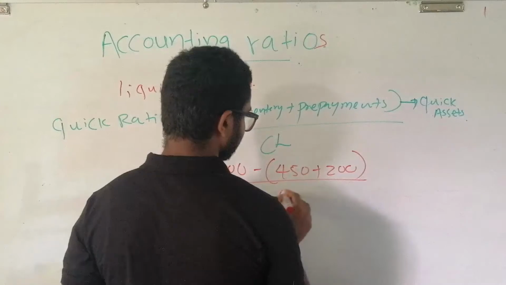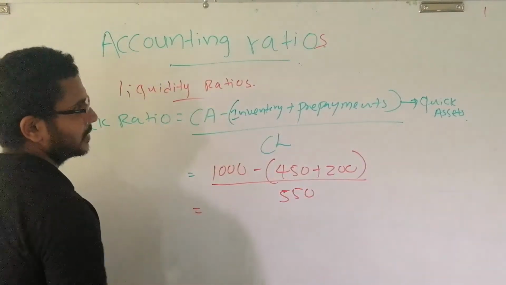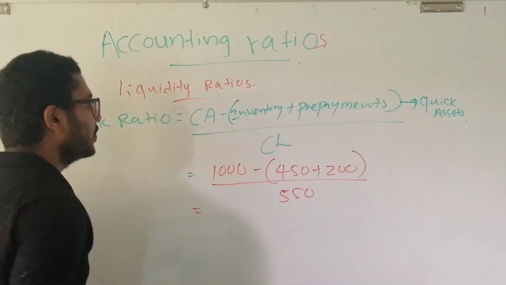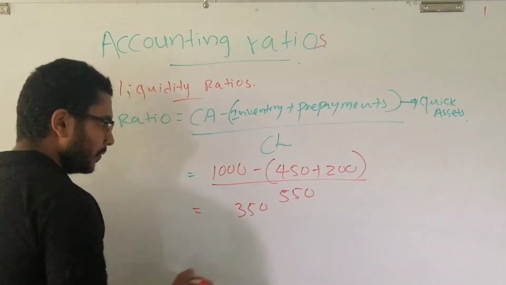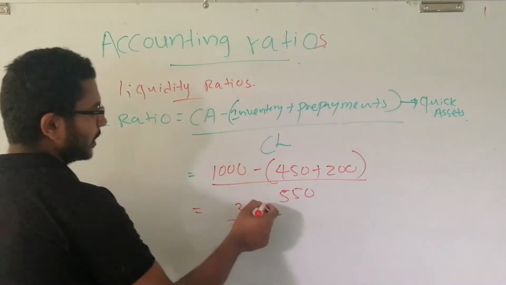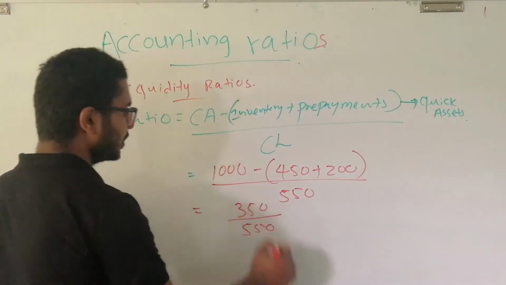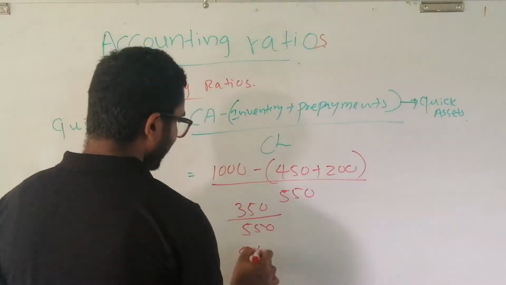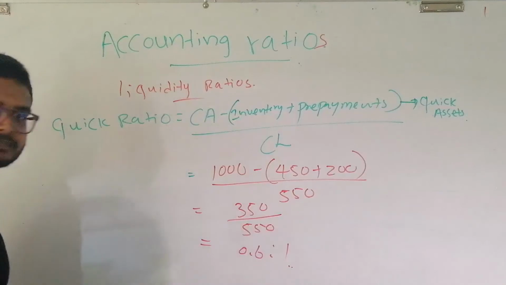Therefore, the quick assets are 1000 minus 650, which is 350. The quick asset value is 350, and the current liability value is 550. Therefore, the ratio is 0.6 to 1, and this is the quick ratio.